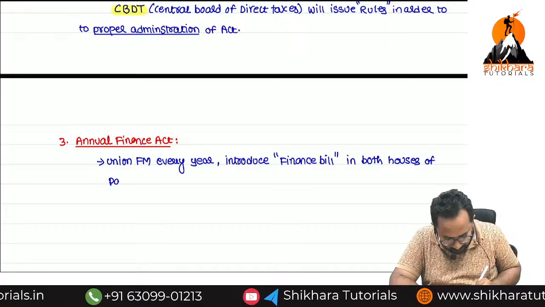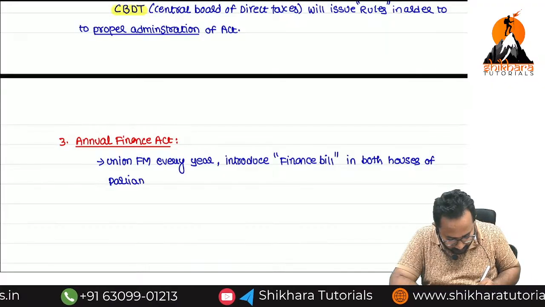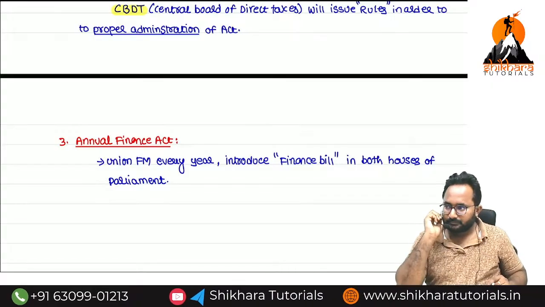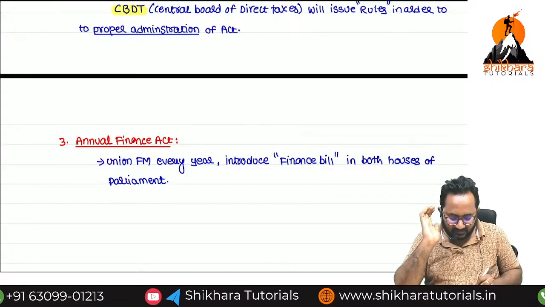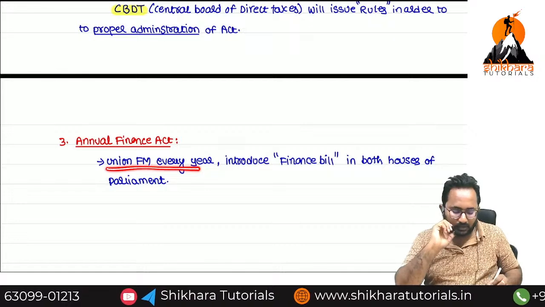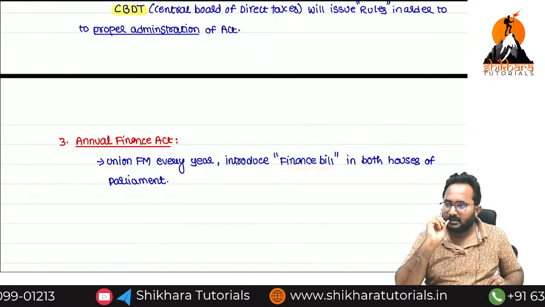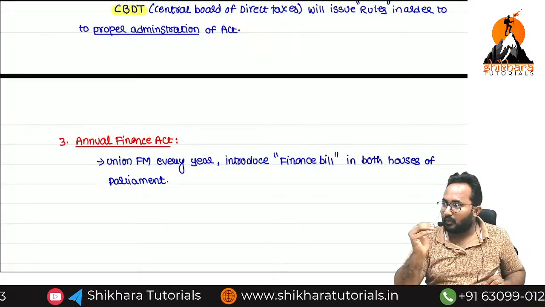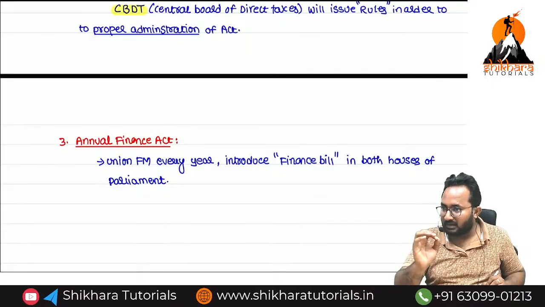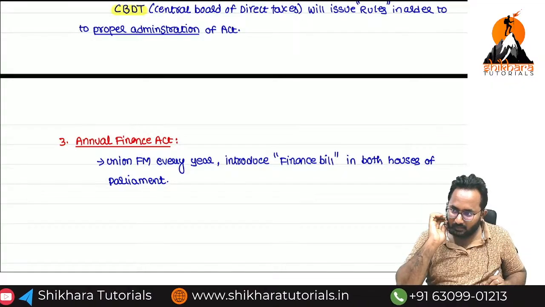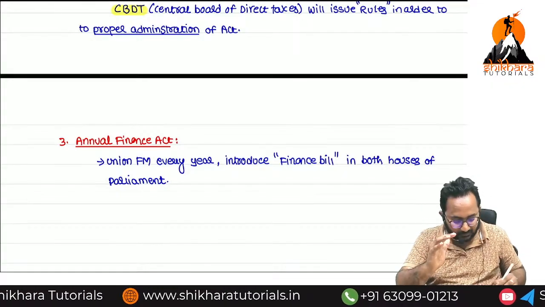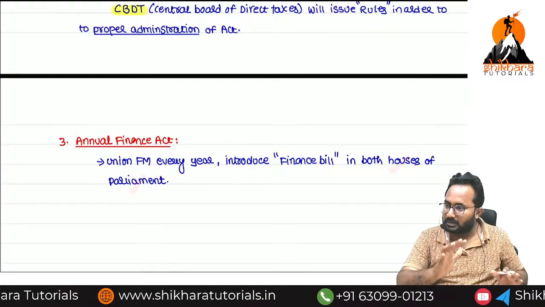Both the houses means what, ma? Rajya Sabha, Lok Sabha. She is just the finance minister. She knows what changes need to be made, but she can't make this act on her own. If they want to make this an act, first they need to get approval from both the houses of Parliament.